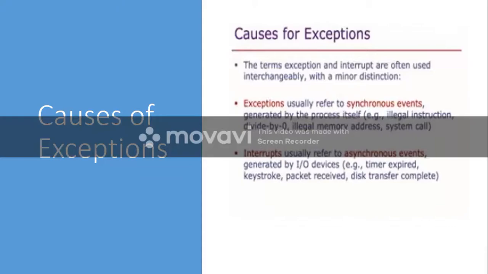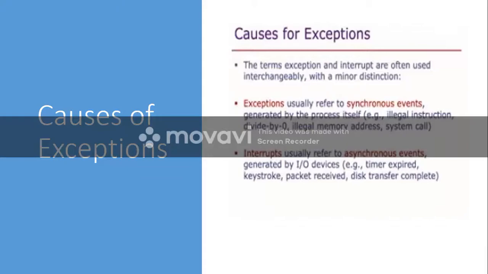If a runtime disturbance is created by the running process itself, we call it an exception. For example, an illegal instruction: you are executing an instruction that is not a legal instruction, so an exception may occur because your software doesn't understand that instruction.